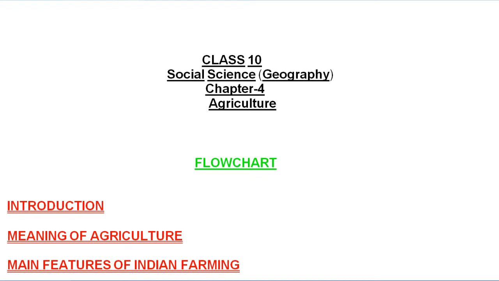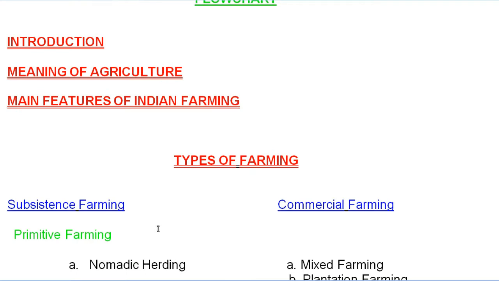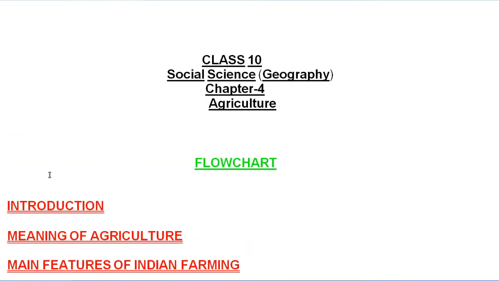As you can see, all the important points I have mentioned in this flowchart, and the words mentioned in capital letters are the important headings of your chapter. So let's start the flowchart of this chapter, and by that you can easily understand the whole chapter of agriculture. So let's start first of all with the introduction.